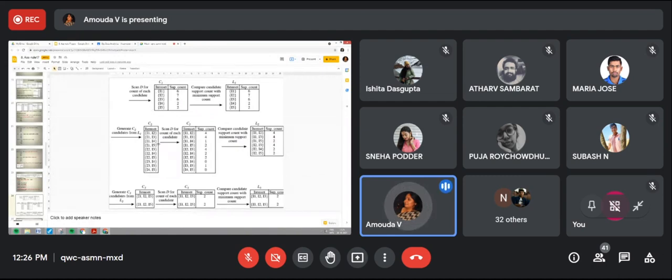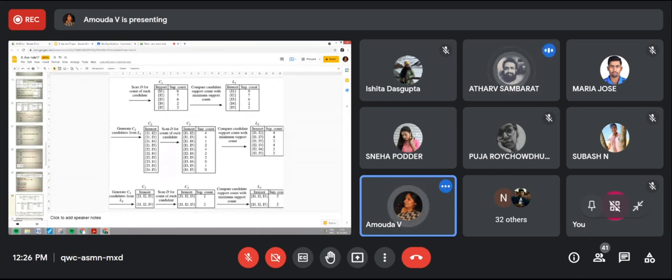Okay, let me explain the algorithm. Next class, we'll apply the algorithm and I'll show how I'm getting it. The whole transaction database is scanned for the items. What are the items given? I1, I2, I3, I4, I5. Do you understand?